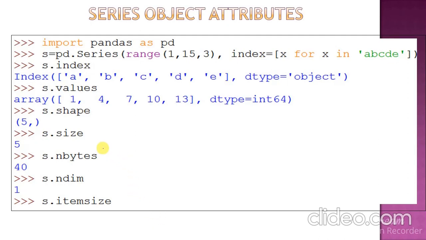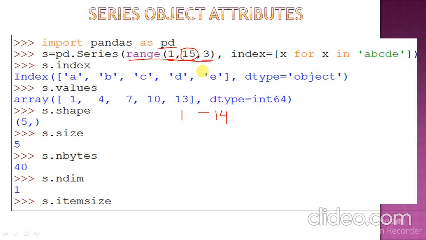Now we will look at it practically. Here we are again importing pandas as pd. pd is a alias name, and we are creating the series with the help of a range method. Range method means it takes your lower limit, upper limit and step. तो लोअर लिमिट आपकी 1 है, अपर लिमिट इज 15 है, तो 15 minus 1, it will range to 14 यानी 1 to 14.